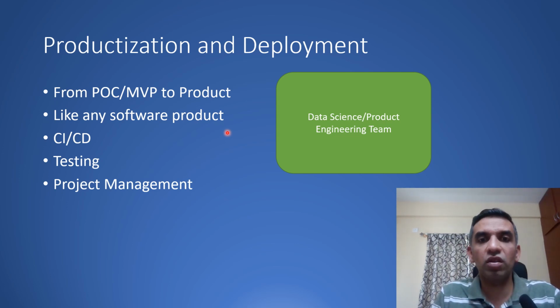This again depends on the scale of the organization. If it is a small startup, probably a team would do end to end whatever the phases which I have explained. But in a large company, it is quite possible that the data science team only looks at model development. They come up with only a POC, and then there is a dedicated engineering team, which again consists of data science engineers, architects, testing, and DevOps to actually productize the product and put it into deployment. This again varies from organization to organization.